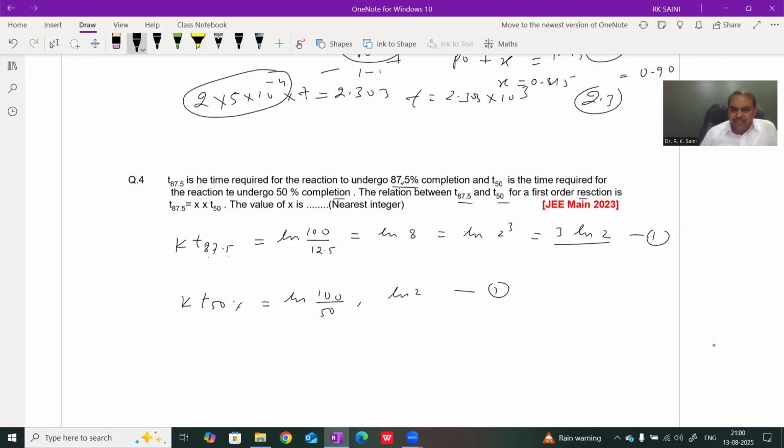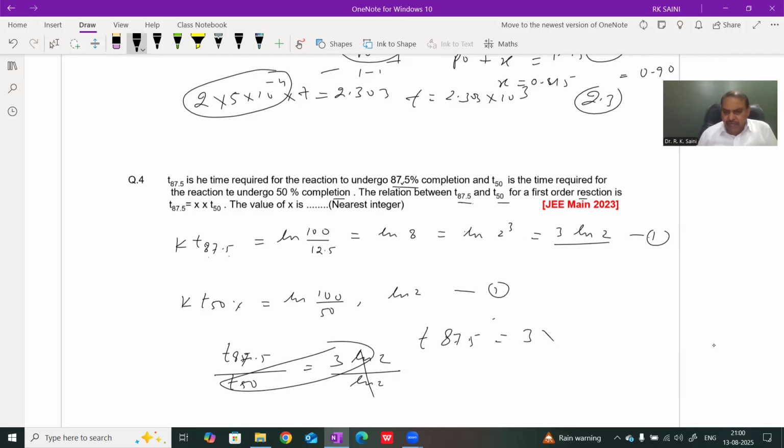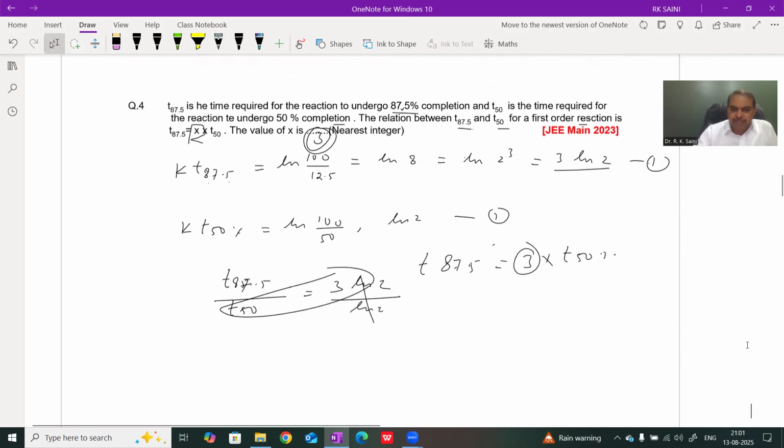Now, equation first divided by second. Therefore, T 87.5% divided by T 50% equals 3 ln 2 upon ln 2, and hence T 87.5% equals 3 times the half-life, that is 3 into T 50%. Therefore, the integer value x is 3. This is the answer of question number 4. Next, question 5.